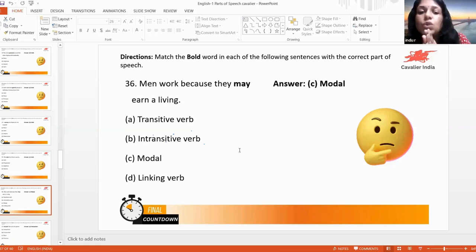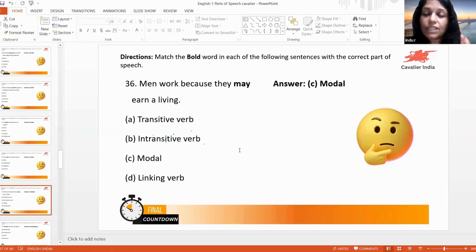Men work. So what is work here? Any idea? Work എന്താണ്? ആർക്കെങ്കിലും any idea? Work എന്താ? Guess. What is work here? Just guess. Work. Verb. Verb ആണ്. Okay. Work ഇവിടെ verb ആണ് because men is the subject ആണ്. So work is the verb ആണ്.